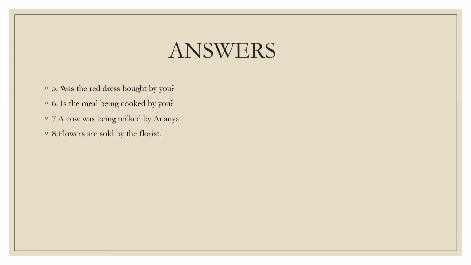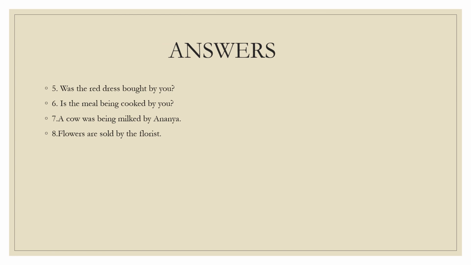And the last one is very easy, after these three, which were comparatively more difficult than the others. The florist sells flowers. The florist is the person who sells flowers, and the focus is on the florist, the doer. Now the focus has to shift to the object or the receiver of the action. So, flowers are sold by the florist.